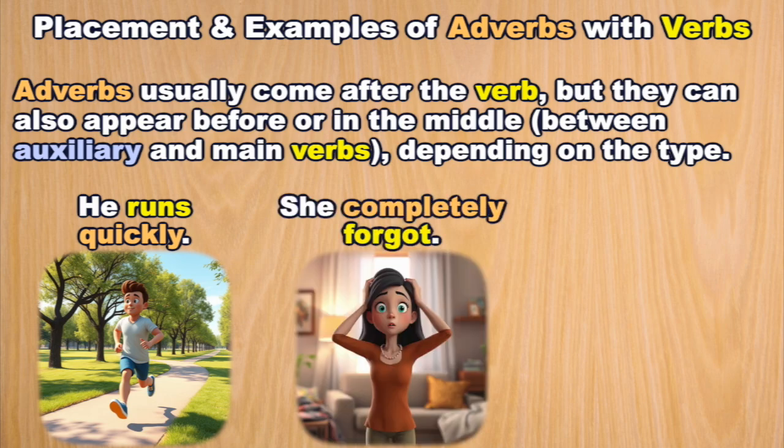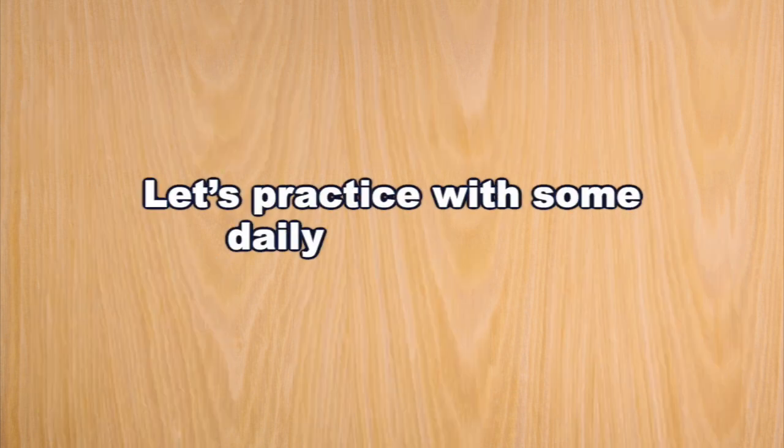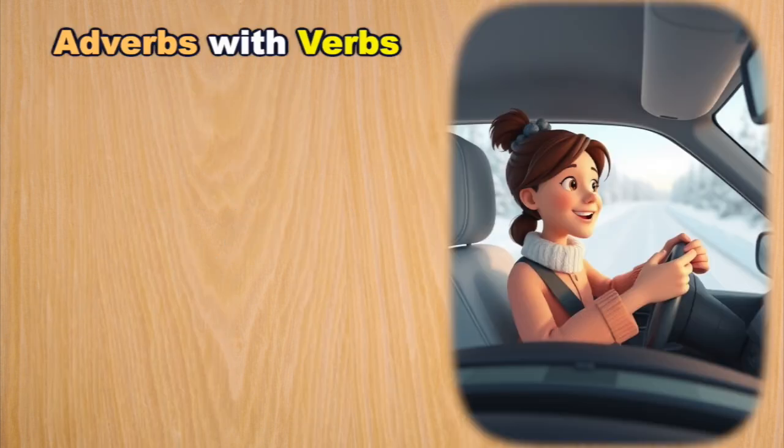She completely forgot. The adverb completely tells us to what extent the forgetting happens. He is always late. The adverb always tells us when the state happens. Let's practice with some daily sentences.